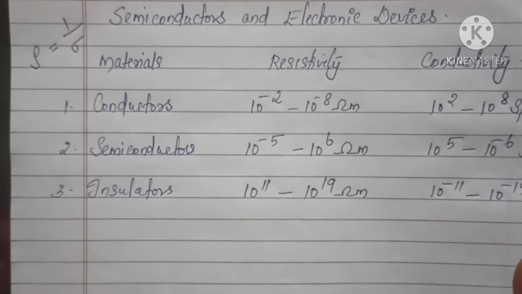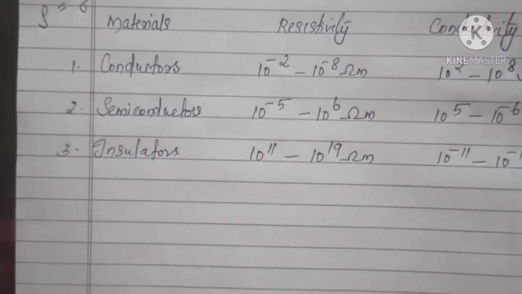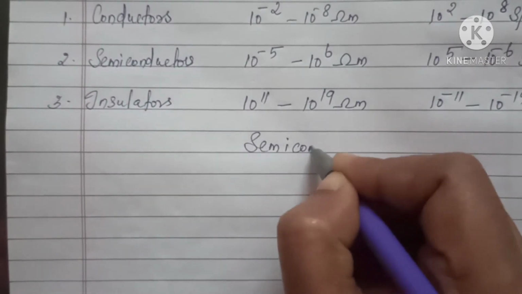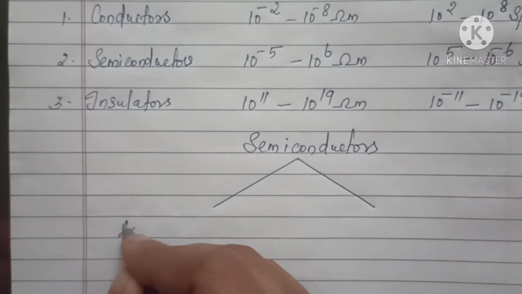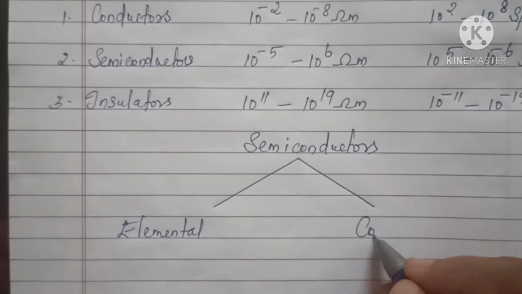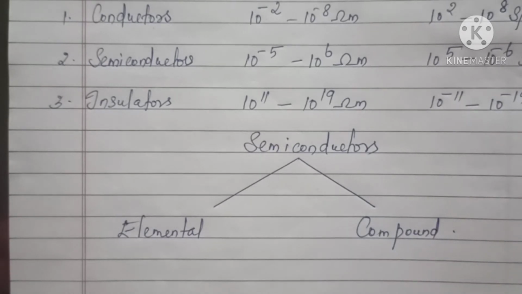And here our interest is in the study of semiconductors in this chapter, and semiconductors can be classified into two types mainly. First one is elemental semiconductors and second one is compound semiconductors.